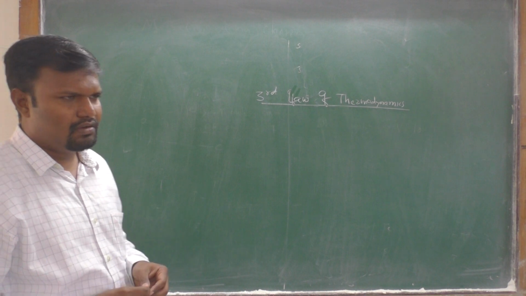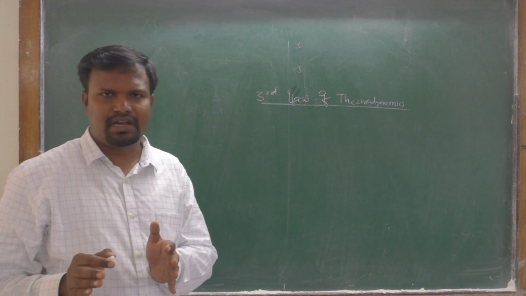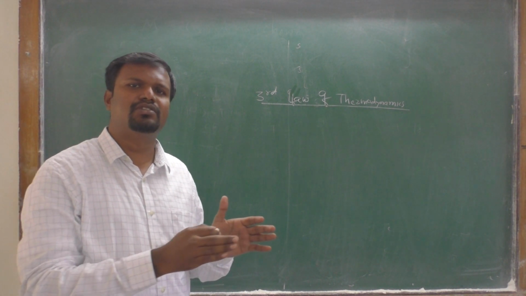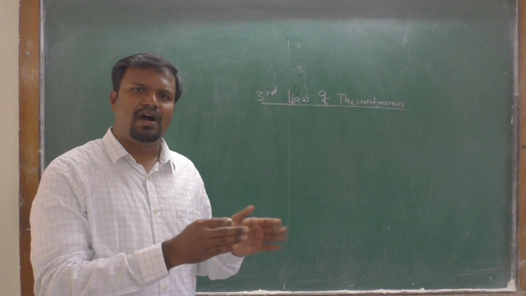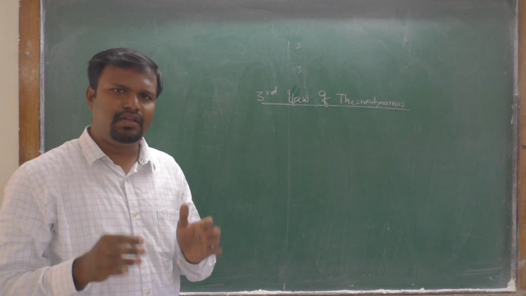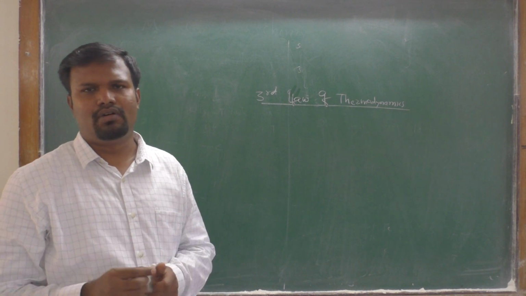For this law, entropy is taken as the randomness. When the randomness is more, then the system has higher entropy. And if the randomness is less, then the system has lower entropy.